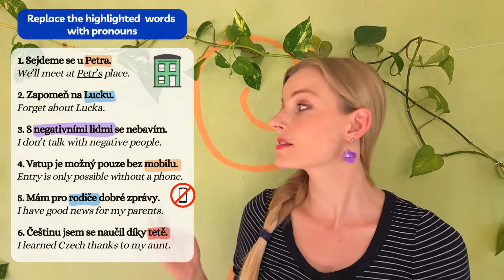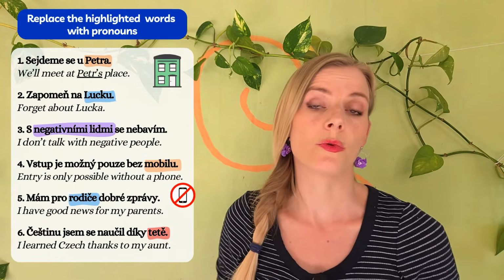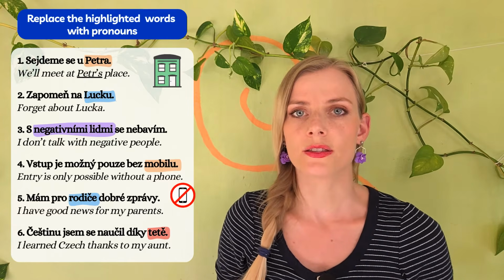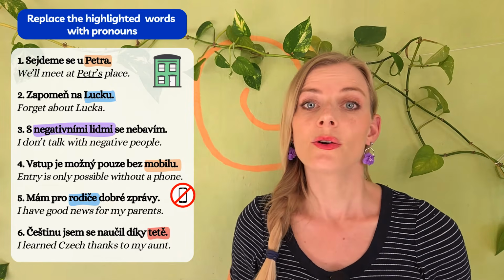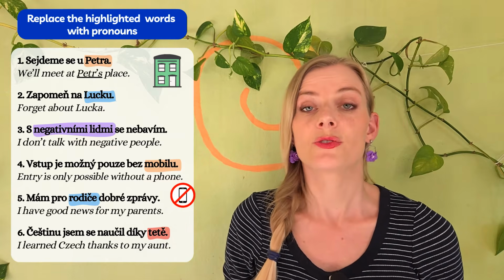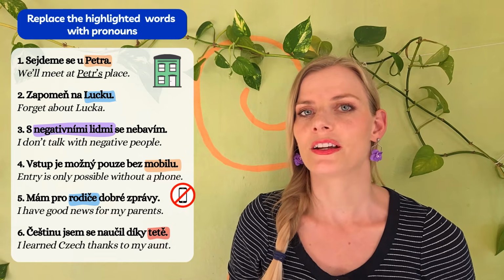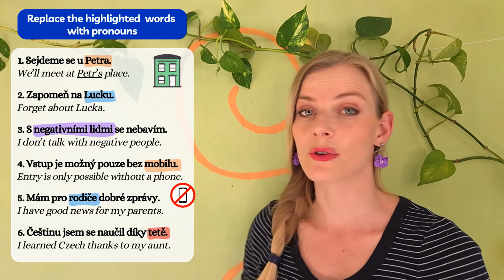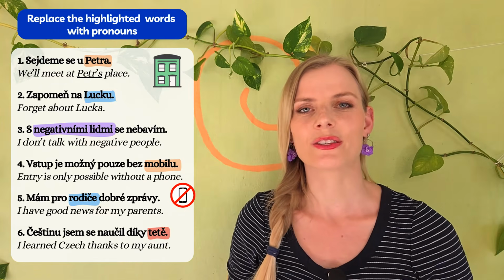Let's practice with this easy exercise. These 6 sentences contain nouns or proper names and you will replace them by a pronoun. They all refer to the third person and there is a preposition before them. So all the pronouns will start with N. Pause the video while you work on this. Let's go, let's check it.